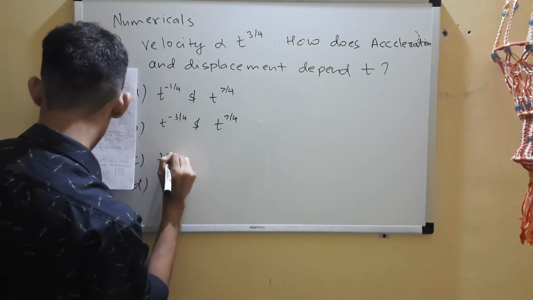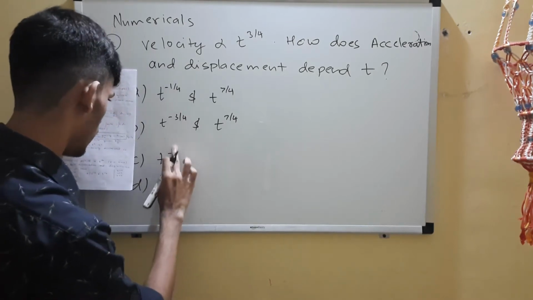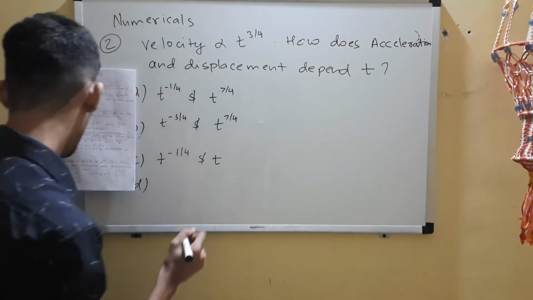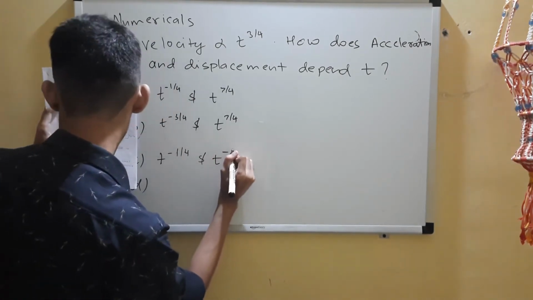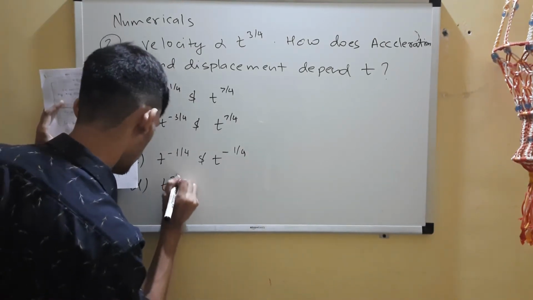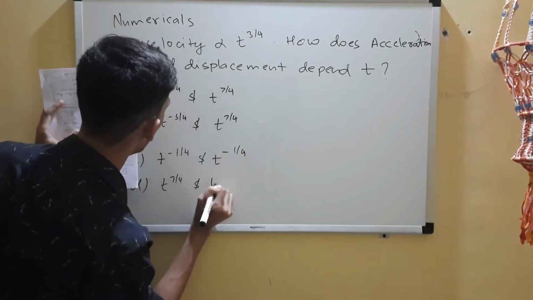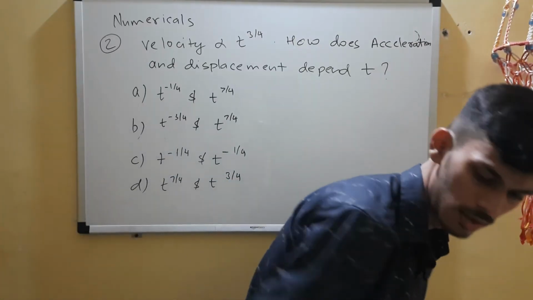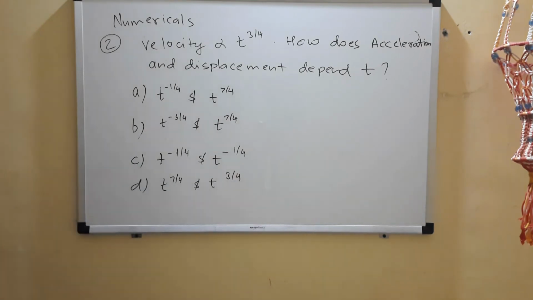So t to the power minus 1 by 4, and t to the power minus 1 by 4, z t to the power 7 by 4 and t to the power 3 by 4. Okay, you can try that out. It's an easy question, actually.